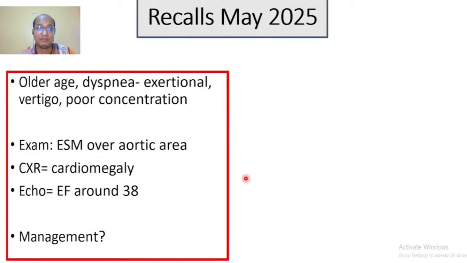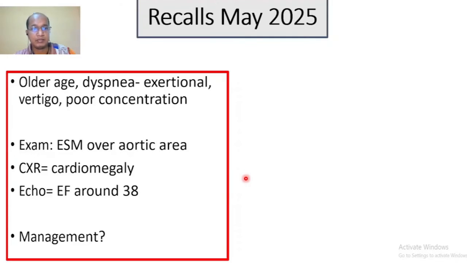Now the fourth question. An older age patient, I forget the actual age, but it is older, around 60 or 70. The patient has exertional dyspnea over the last few months or years, and vertigo and poor concentration. On examination, there is an ejection systolic murmur over the aortic area.